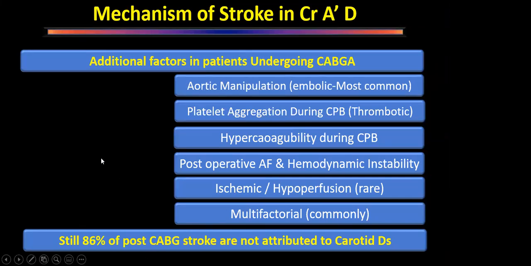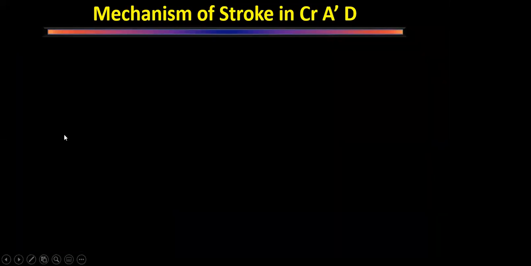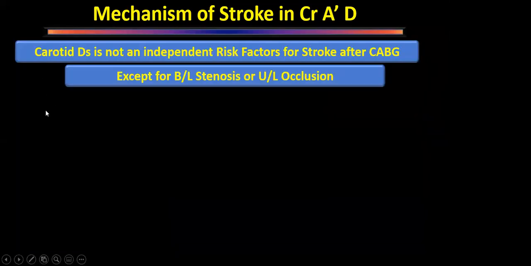That is why in places where we do a concomitant procedure, the incidence is very low. Except for those patients who have bilateral stenosis or one-sided occlusion, where the risk of stroke becomes higher. These are the only people with coronary artery disease where the presence of carotid disease is going to multiply the risk, which occurs independently in patients with coronary artery bypass grafting.